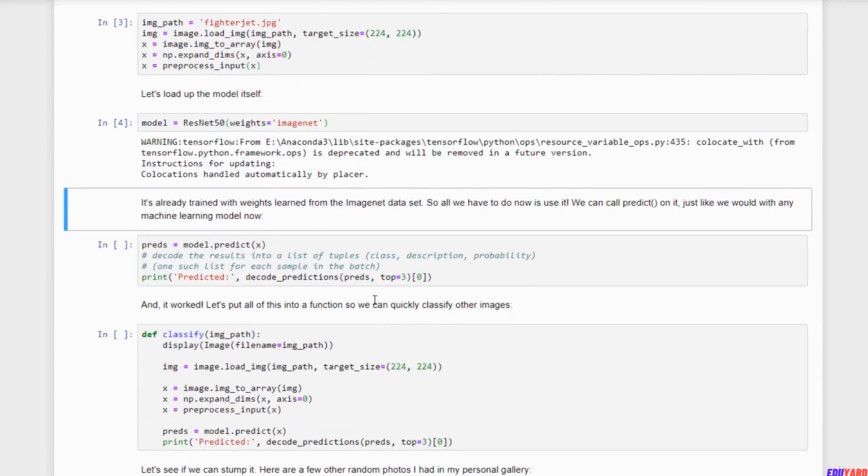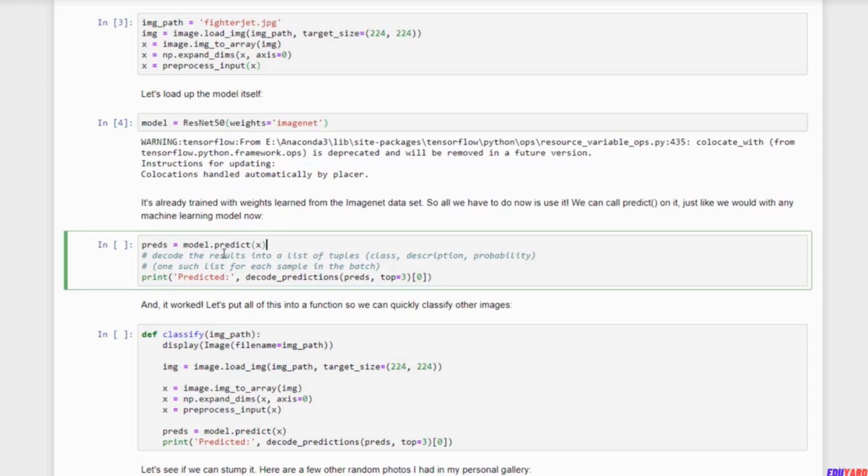And that's just so now we can use it. So we now have a pre-trained image classification model here with one line of code. Now all we can do is call predict on it and we are done. That's it. It's really that easy. So let's try it. We have, as you recall, our preprocessed fighter jet image here in the x array, and we will just call model.predict and see what it comes back with.